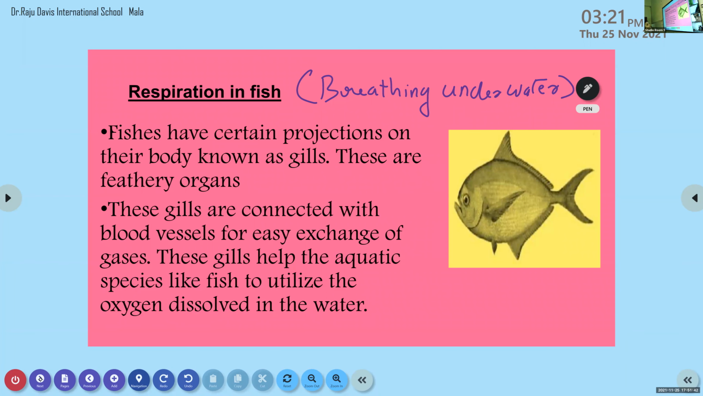So now, the respiration in fish. What about the respiratory organ present in the case of fish? Gills. What about their structure? They are feathery-like organs, and they are connected to the blood vessels for easy exchange of gases between the blood vessels and its body.